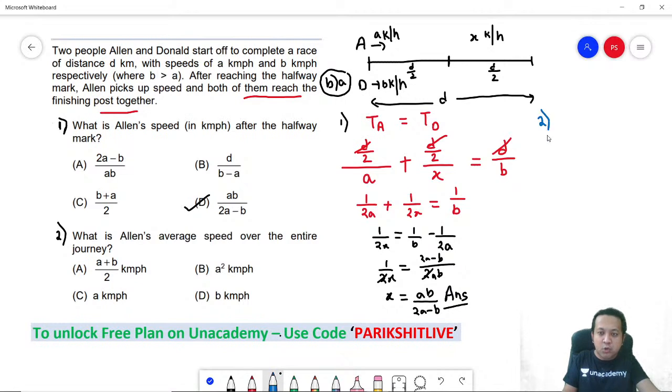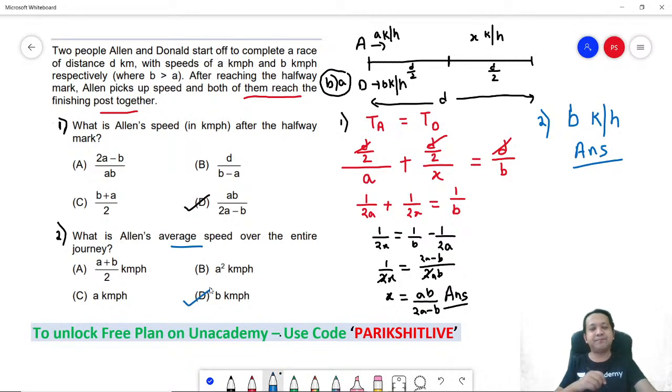Again, I repeat: two human beings cover the same distance in the same time. So if distance and time are the same, then the average speed for the two will also be the same. So what is Alan's average speed? Alan's average speed is equal to Donald's average speed, which is b kilometers per hour. Nothing to do there, it was just about logic. You could have easily marked it. Answer is option D. Easy one, not difficult, provided you understand the logic.